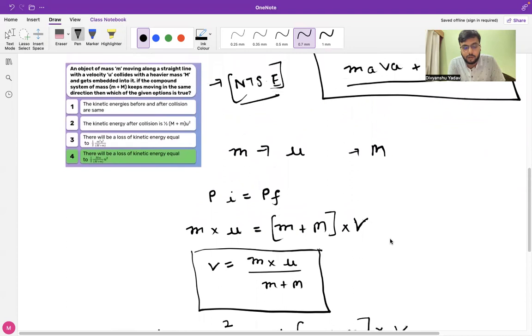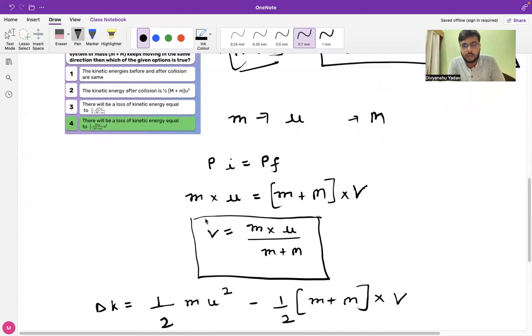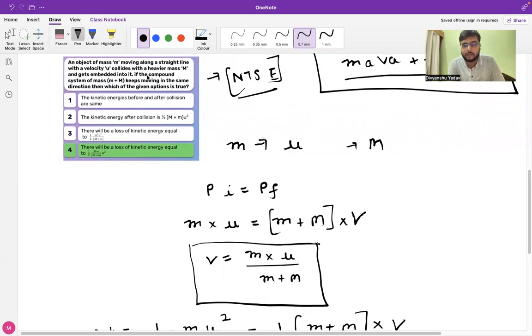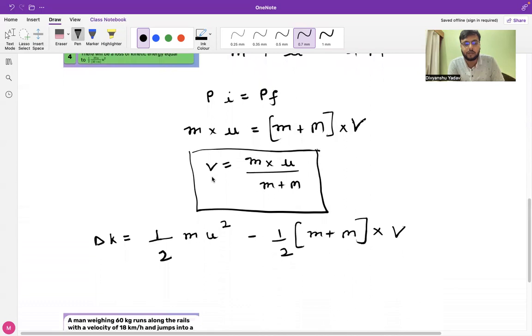I hope you understand the reason for finding this v, because until we find this v, we cannot find the net change in kinetic energy. We know the object of small mass m is traveling along a straight line with velocity u, but as soon as it gets embedded into the system, we don't know the final velocity. Hence, we use the momentum conservation principle to find the final velocity. And now, since we have obtained the final velocity, we can find the net change in kinetic energy.